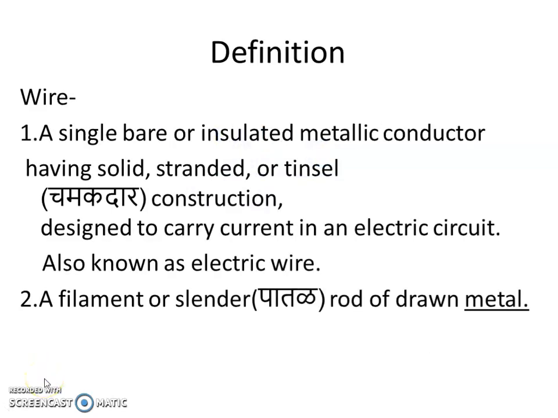Now the definition of the wire. It is a single bare or insulated metallic conductor having solid, stranded or tensile construction, designed to carry an electrical current in an electrical circuit, and is known as electrical wire. Another definition is that the filament or slender rod of drawn metal is also known as the electrical wire. The conductor used to carry the current is a solid conductor, stranded conductor or tensile construction conductor.